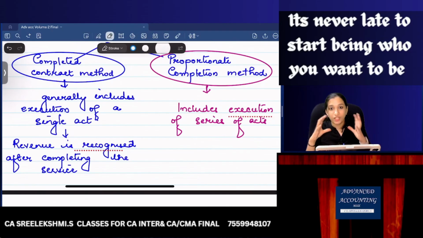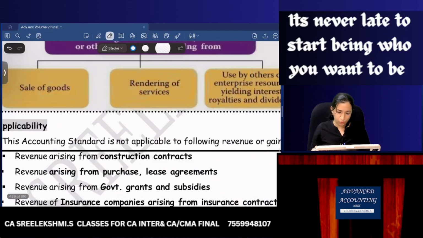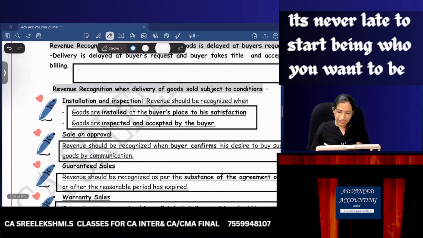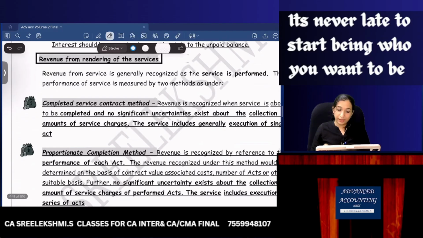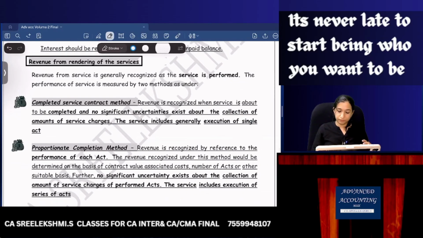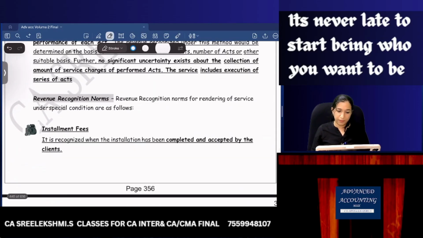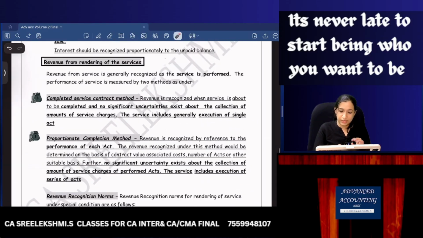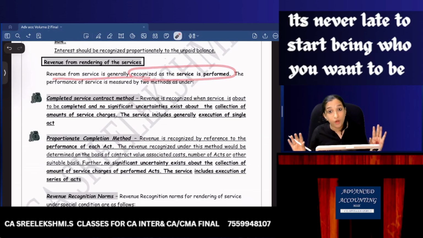So from a situation, I need to understand whether it is one act or a series of acts. If one act, completed contract; series of acts, proportionate completion. Okay, now let's find out. These other areas we'll find later. Rendering of services, page number 356. Revenue from services is generally recognized as the services are performed.